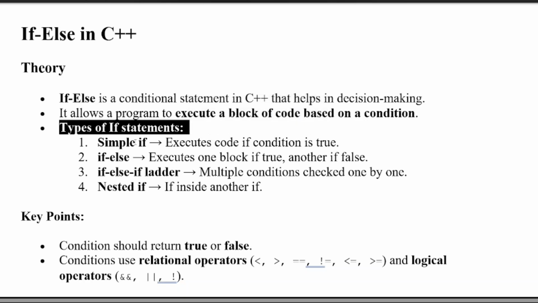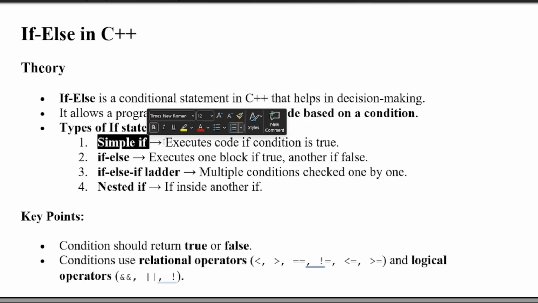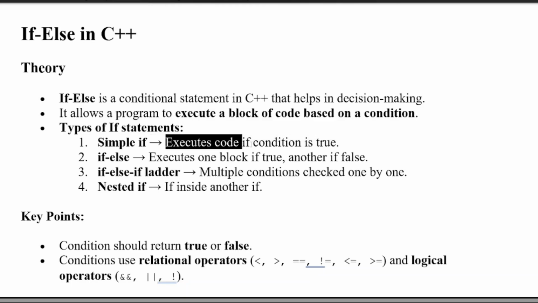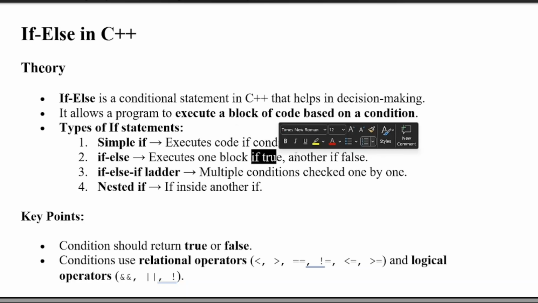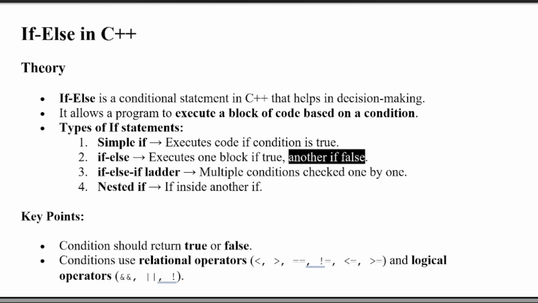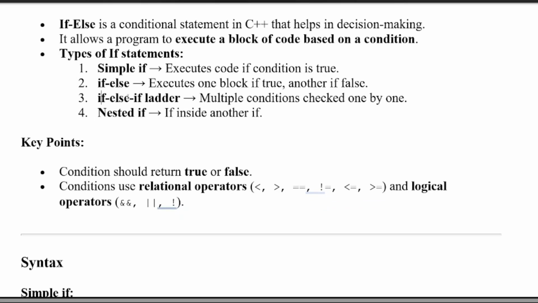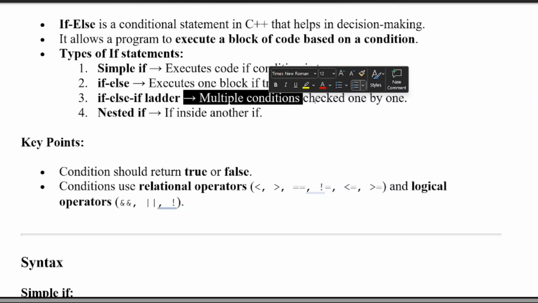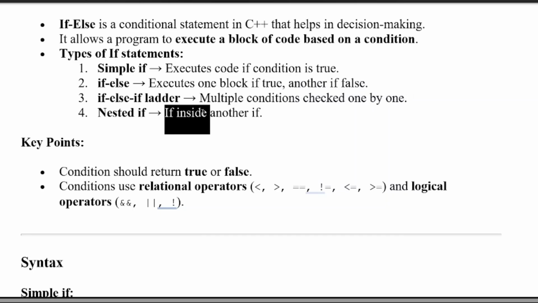First is the simple if statement. This one is basically for executing code if the condition is true. The second is if else. If else means execute one block if true, another if false. Third is the if else ladder, where multiple conditions are checked one by one. And the fourth one is nested if, an if inside another if.